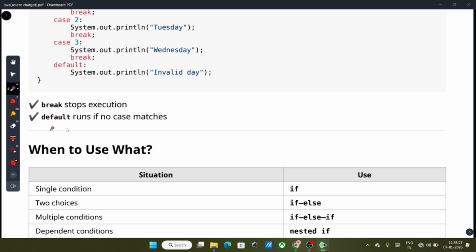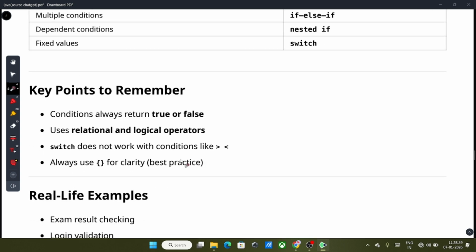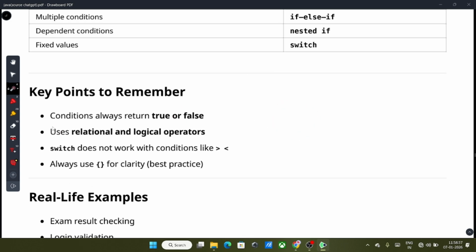Okay, if no case matches, the default statement will be run. As we can see in if else, if the if block is not executed, then by default the else block will be executed. Also in the case of if else if, if any condition is not true, then by default the else block will be executed in that case. Okay, next, key points.